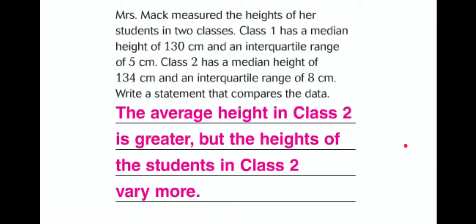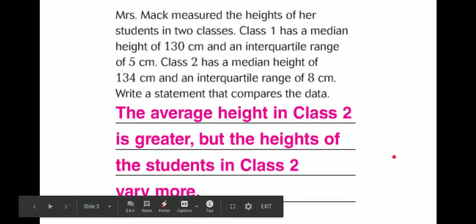For this next one, you don't really have to do any work. You just need to come up with your two sentences. So your answer here should be the average height in class 2 is greater, but the heights of the students in class 2 vary more. Or if you want to use our word typically, you could say class 2 typically has taller students than class 1. And the heights of the students in class 2 vary more than the heights of the students in class 1.